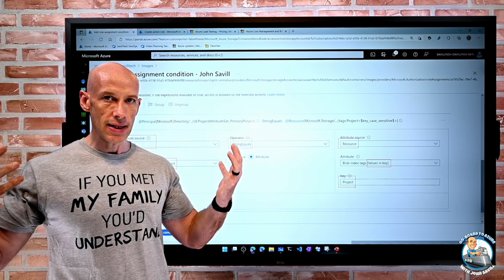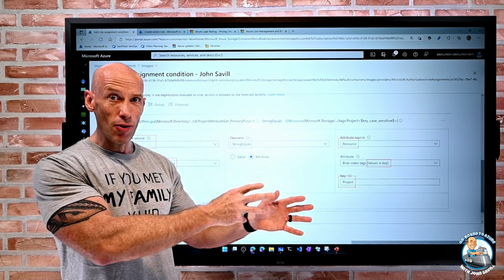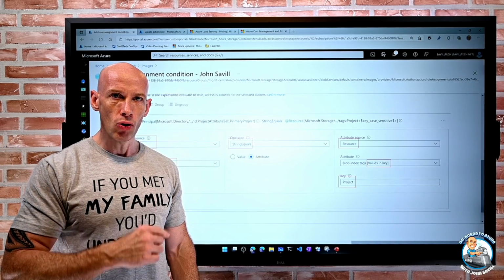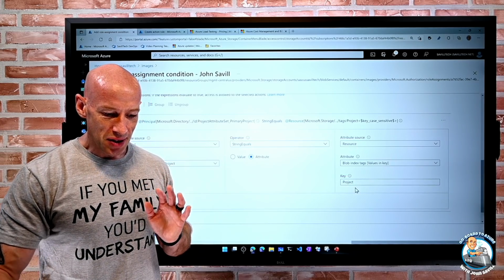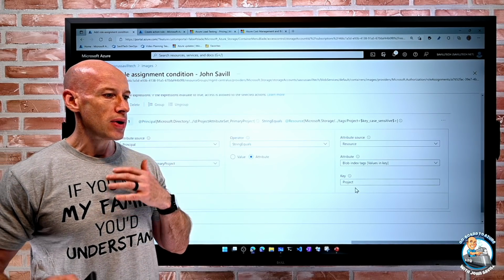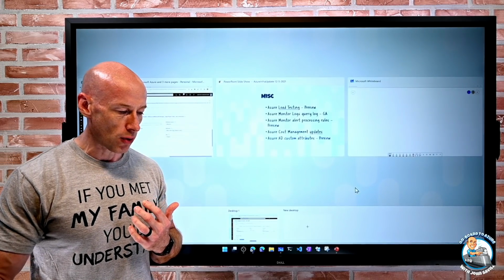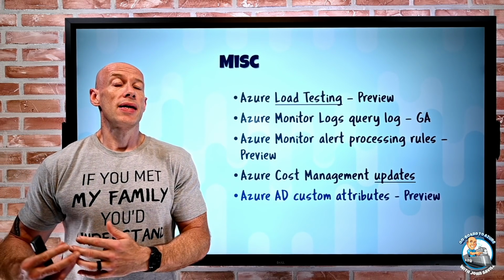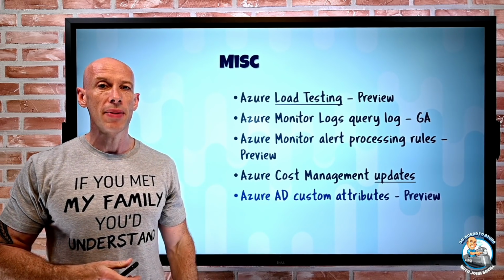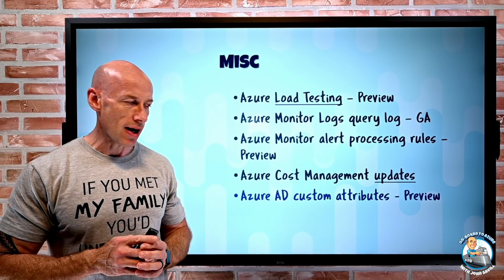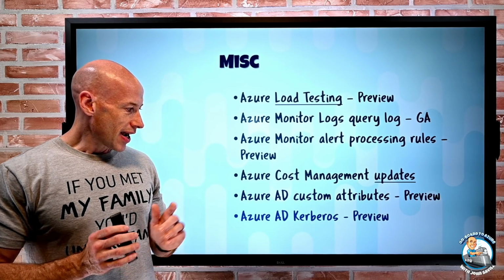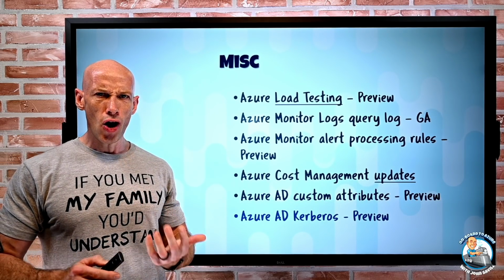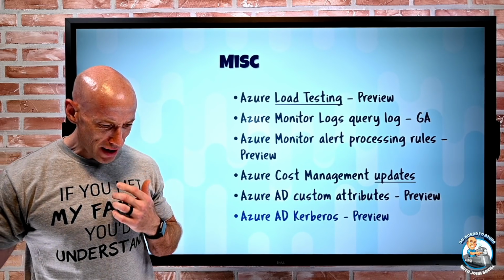And that's it. So I could have 50 different projects, one rule. So this is huge. This can really change the way we think about doing the permissions going forward. So that's why this is exciting. It's going to really change the way we can give people permissions to just the things they should have. And then something else, Azure AD Kerberos is in preview.